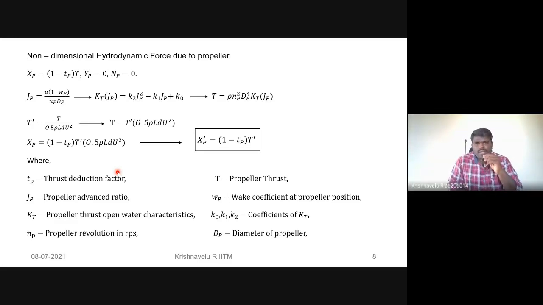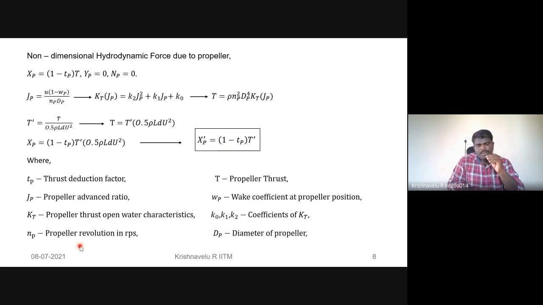So we are trying to predict the propeller thrust from the self-propulsion test. This T prime is the non-dimensional propeller thrust obtained from these parameters. From that we can convert the non-dimensional hydrodynamic force due to propeller into the non-dimensional form. K0, K1, K2 are the coefficients used in the propeller open water characteristics, and nP is the number of propeller revolutions in RPS.